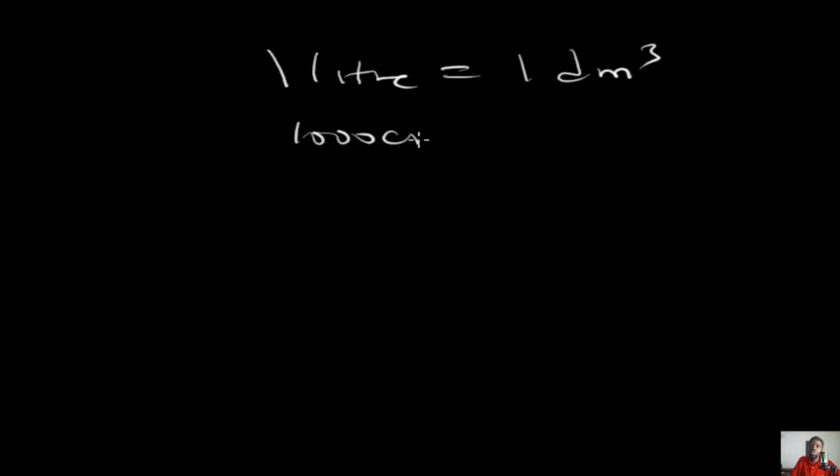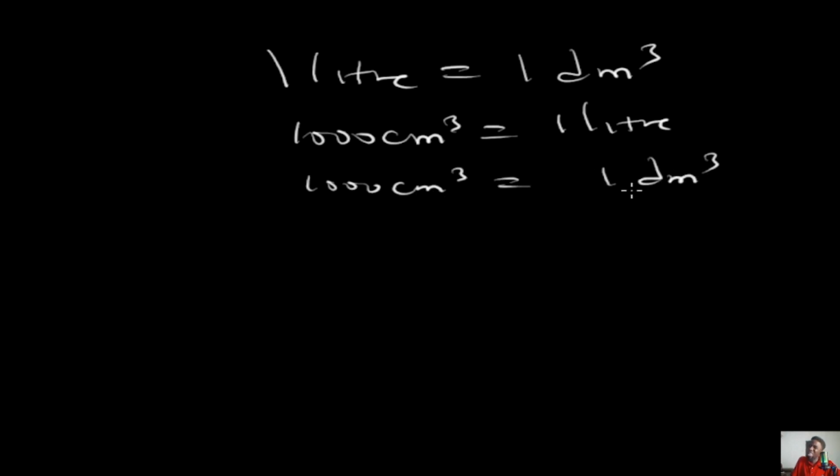The extra thing I would like to add is that if you don't see dm cube and you see liter, 1 liter is definitely equivalent to 1 dm cube. So put that down. 1 liter is equal to 1 dm cube, which implies that 1000 cm cube would be equal to 1 liter, because 1000 cm cube is equal to 1 dm cube.